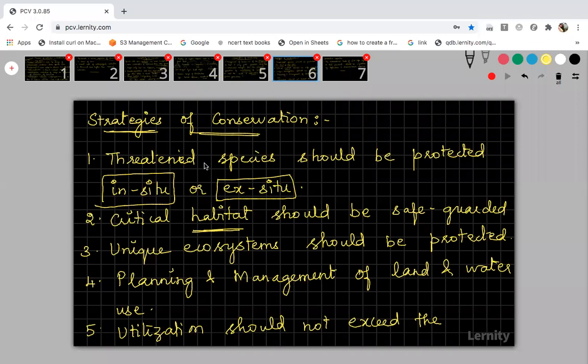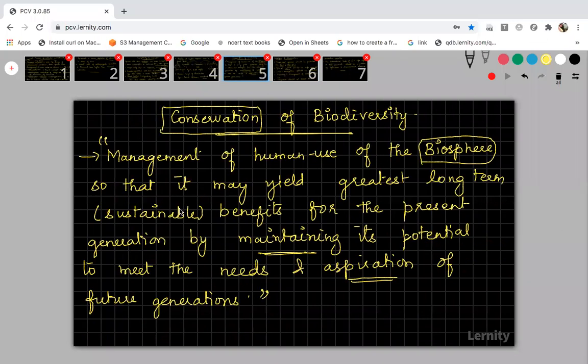We just copy these, the 6th and 7th slide, then we can go to the reasons for conservation of biodiversity. Wait, this is the 5th one. I'll show you from the 5th, 6th and 7th slide. After that, I will tell you about the reasons for the conservation of biodiversity.